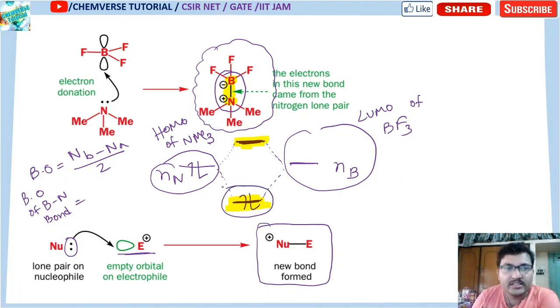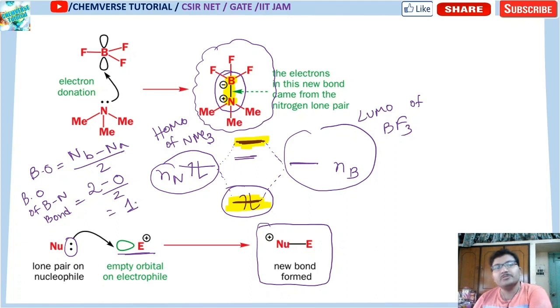There will be 2 bonding electrons. There is no anti-bonding electron, so it is 0. Overall bond order is 1, so there will be 1 bond between them. This is the overall qualitative assessment of this kind of nucleophile and electrophile interaction, and how they form a bond and what will be the pattern of that bond.